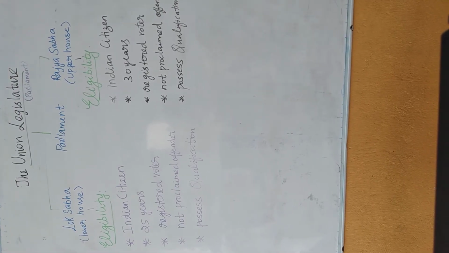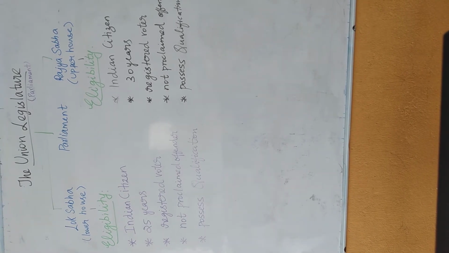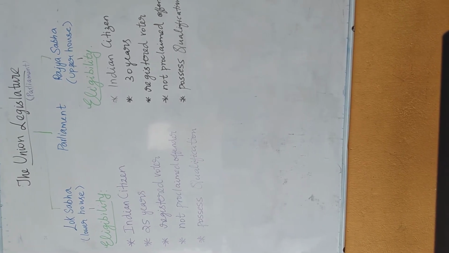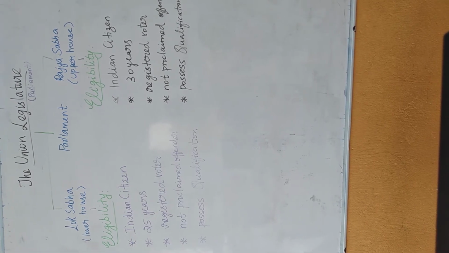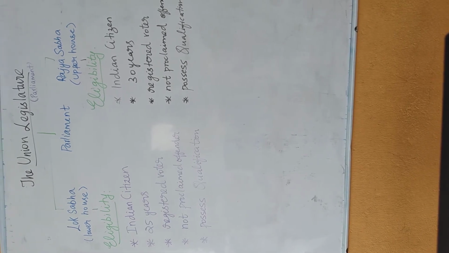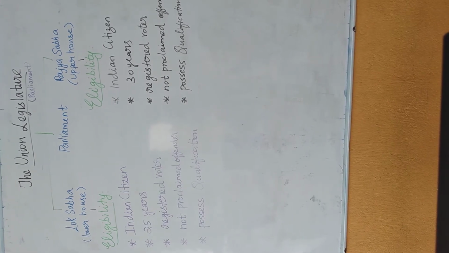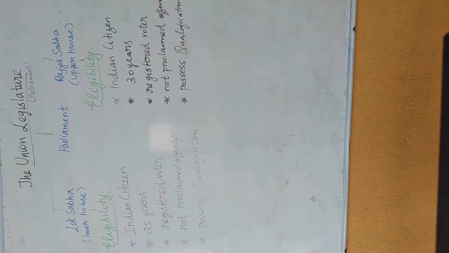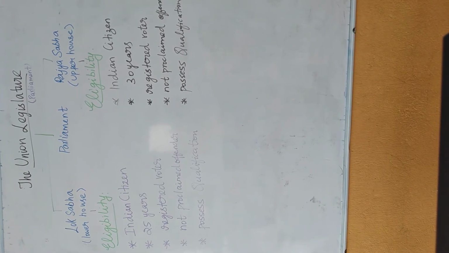And now let's see the eligibility of both the houses. The eligibility of both the houses consists of the basic eligibility except the age. So first one, Indian citizen. A member of Lok Sabha or Rajya Sabha should be an Indian citizen, and he should be a registered voter, and he should not have been proclaimed offender, and he should possess the basic qualification asked by the parliament. And coming to the age criteria, the Lok Sabha members should have completed a minimum of 25 years and the Rajya Sabha members should have completed a minimum of 30 years.